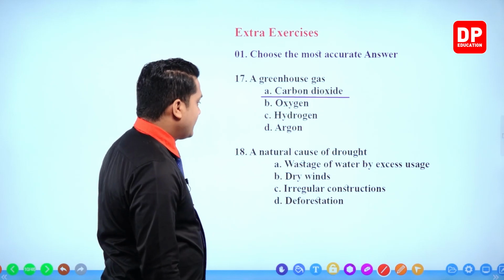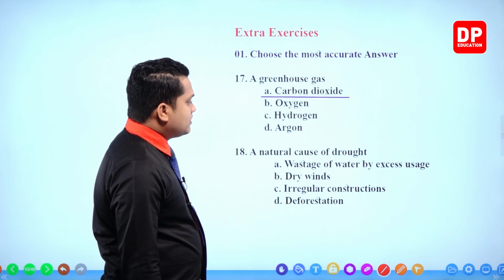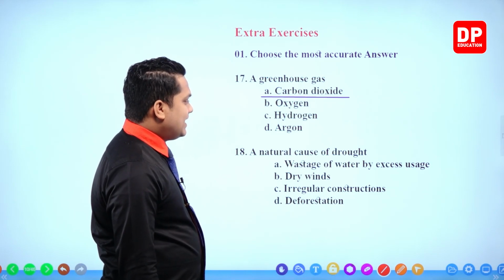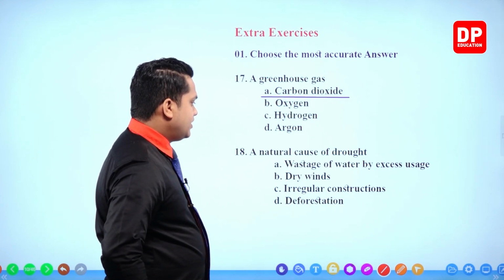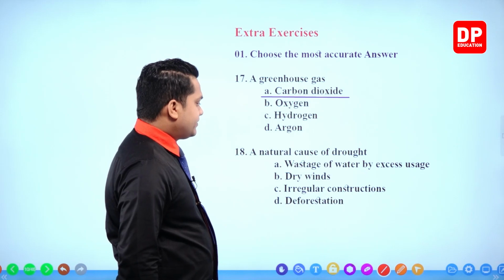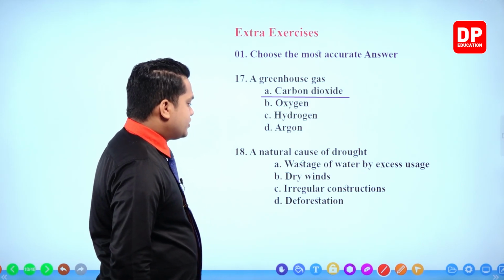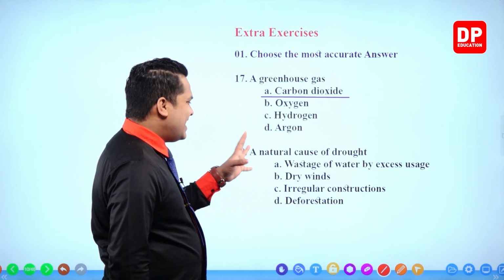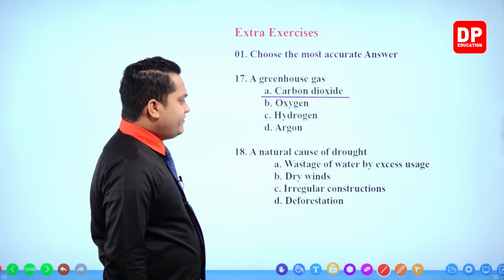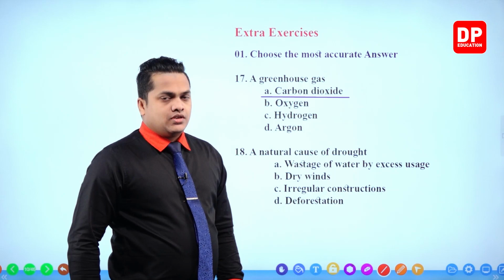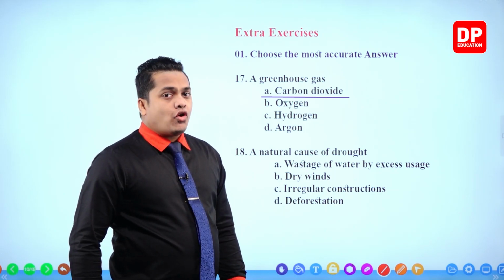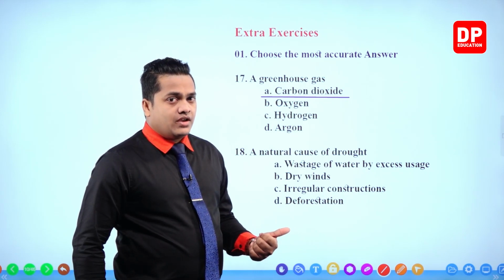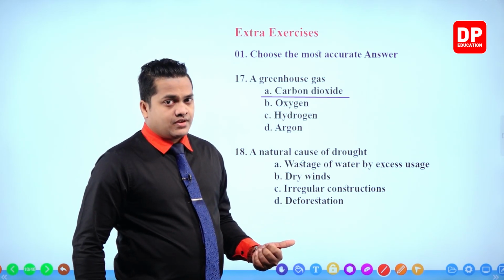A natural cause of drought. Wastage of water by excess usage, dry winds, irregular constructions, deforestation. They are asking about a natural cause. So if it is a natural cause, it should occur naturally without the interference of humans, right?